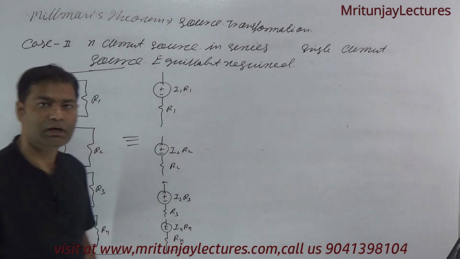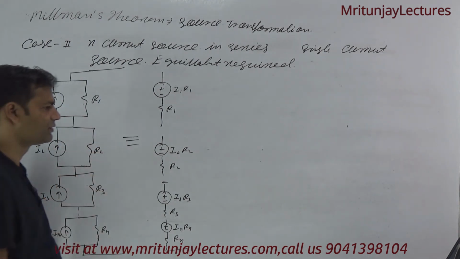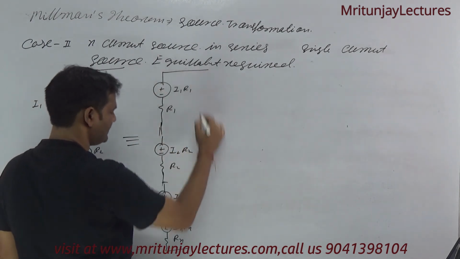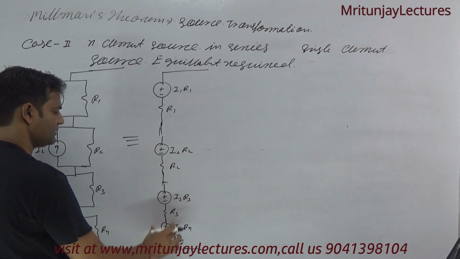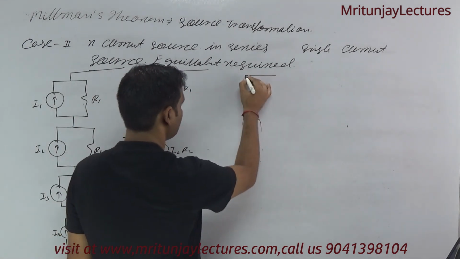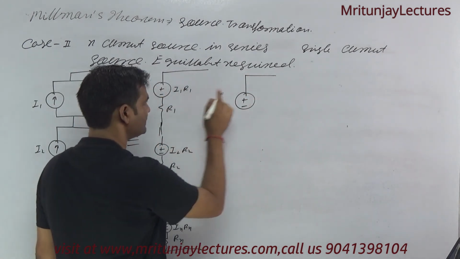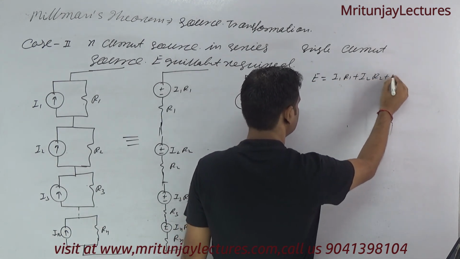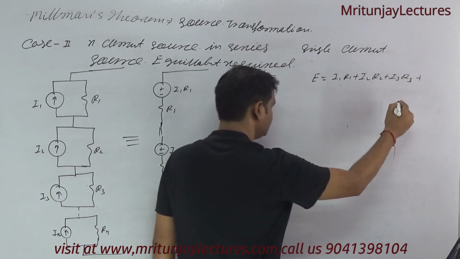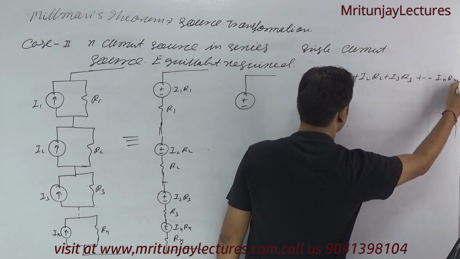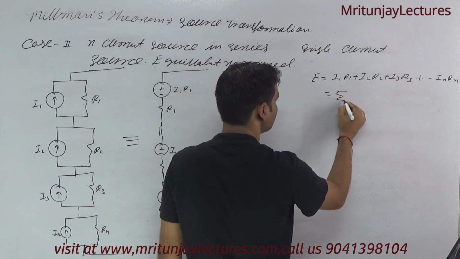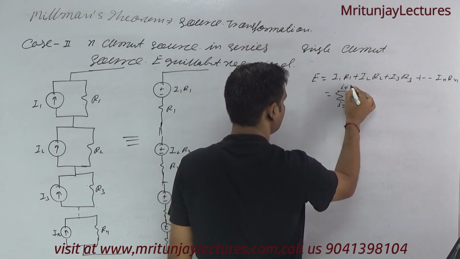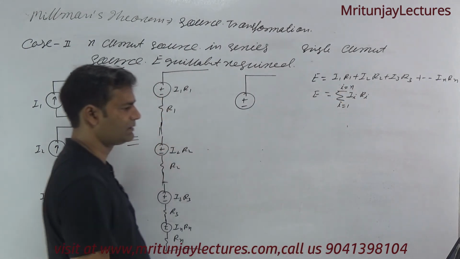Clear or not? After that, these are in series. So this one is connected here, this one is connected here, this one is connected here, and after that this one, this one, this one, this one. You can say that all voltage sources are I1 R1 up to In Rn, meaning the summation of Ri Ii for i equal to 1 to n, that is E. You can write now.